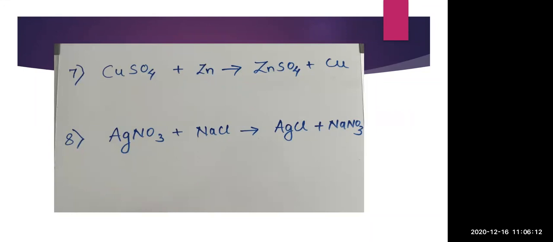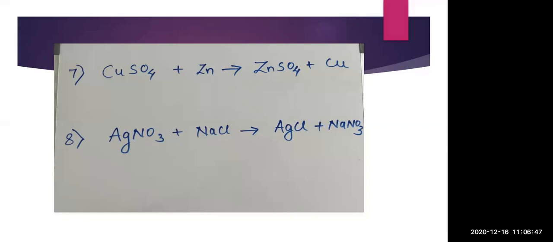Now below is given AgNO3 plus NaCl, which gives AgCl and NaNO3. First of all, it is not a combination reaction, because here both the reactants and products number 2. It is not a decomposition reaction either, because a combination reaction has 2 reactants and 1 product, and a decomposition reaction has 1 reactant and 2 products. So it is not fitting here. Then comes the displacement reaction. Now, is it a double displacement or a single displacement?